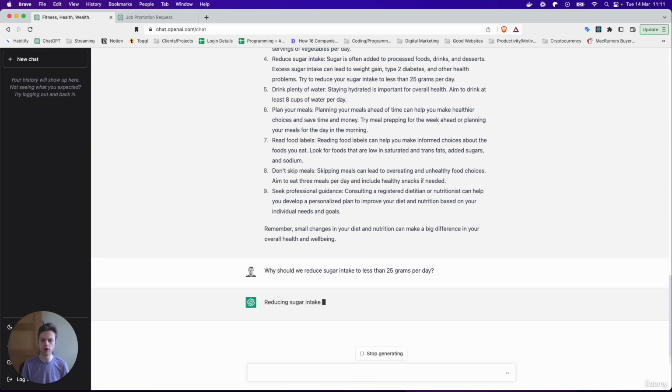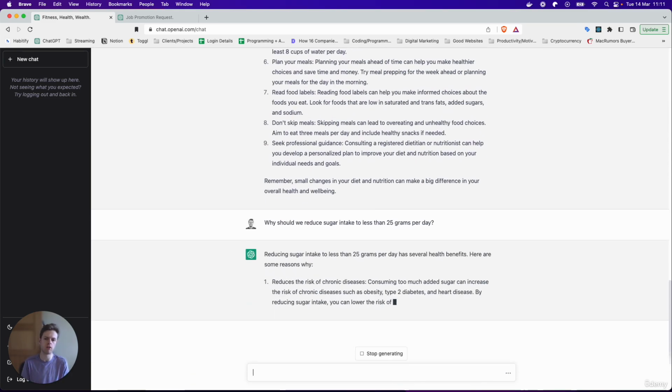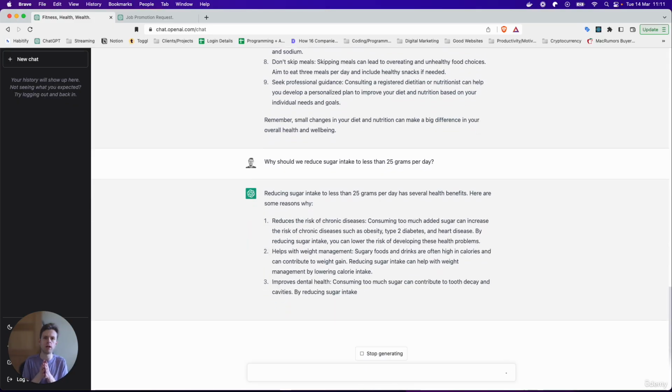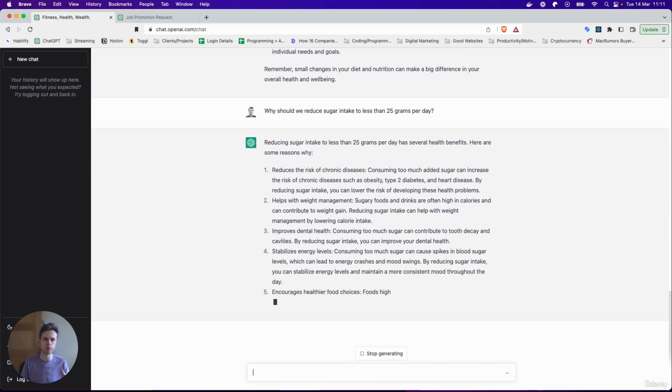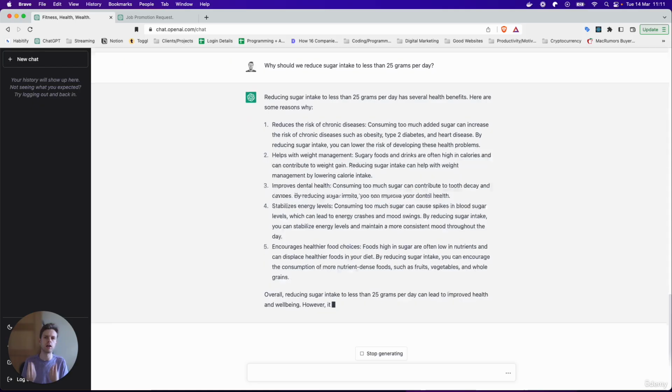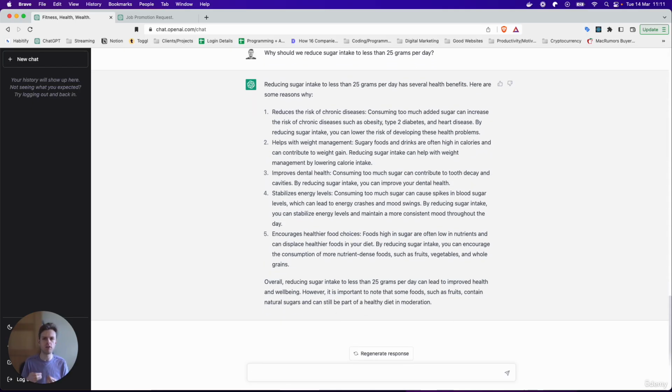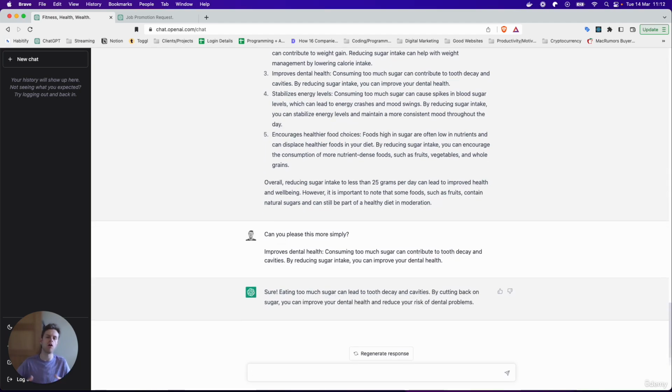So we can change this into a question, which allows us to really understand not just from a broad perspective why we should do things, but getting some type of evidence. And so this is quite a useful technique when you're learning about different types of things. Maybe there's something you don't understand. You can even ask the model for more context. Can you explain this more simply? Right? So that can be an example of asking for more context. It's asking for the context in a different way so that you can understand it better. So there's a couple of different use cases here.